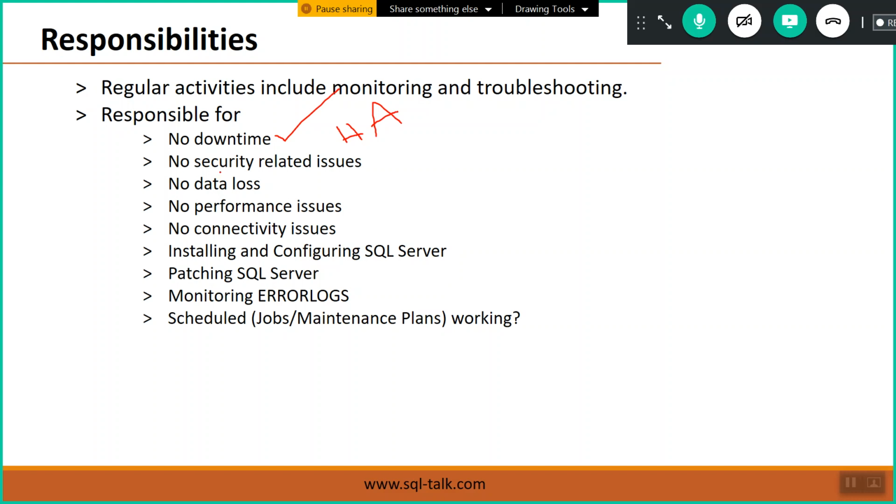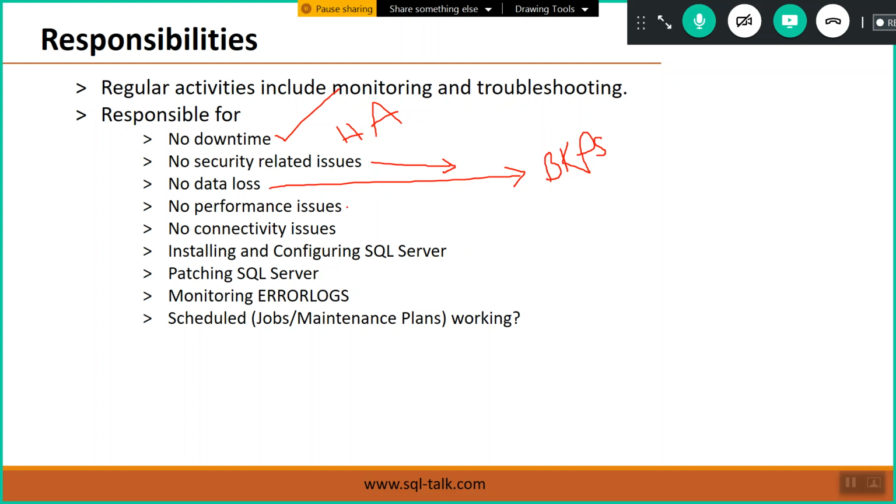In the same way, no security related issues. No data loss: to avoid data loss, we'll schedule backups regularly, so even if something happens, we can get the data from these backups and avoid data loss scenarios.